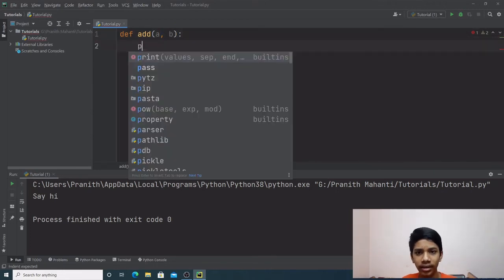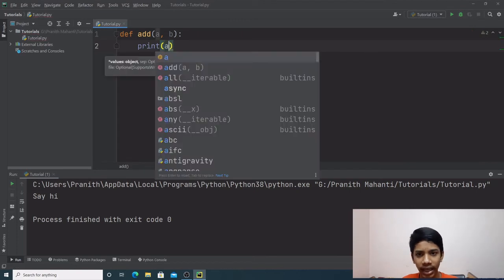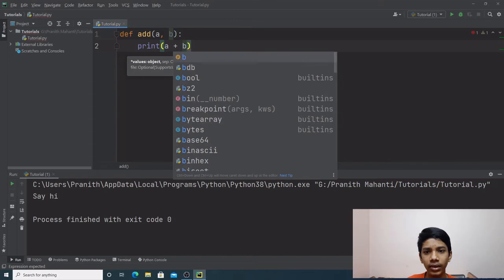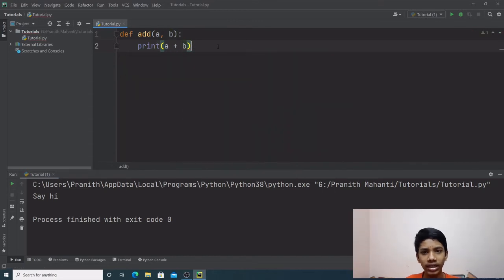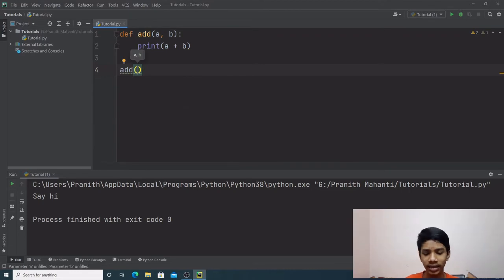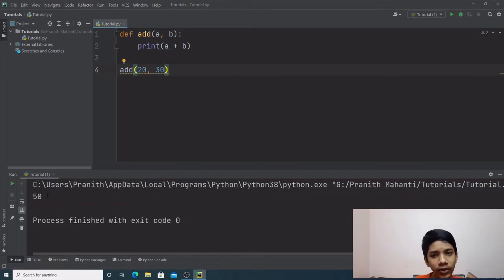Let's just say we will print out a plus b. Now we have to call the function add and put parentheses and then give in some numbers. Now if we run the program, we get 50.